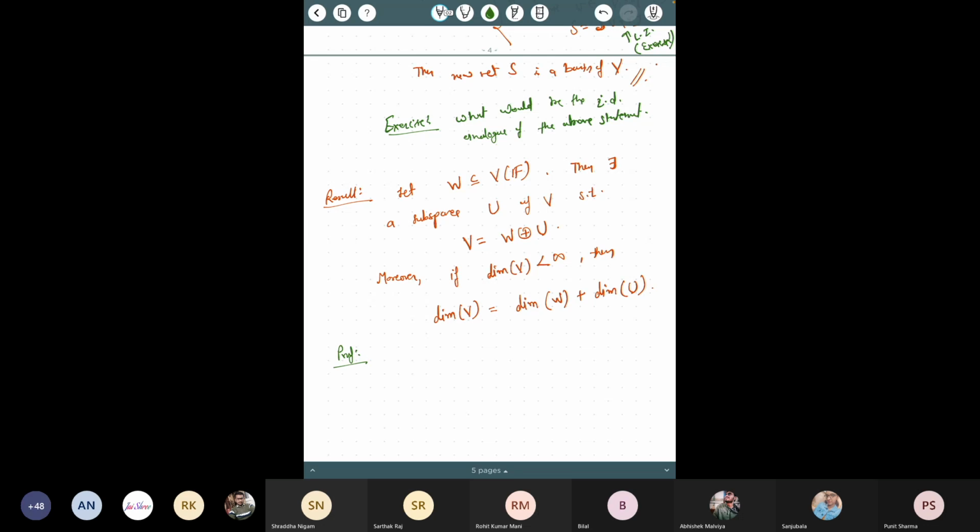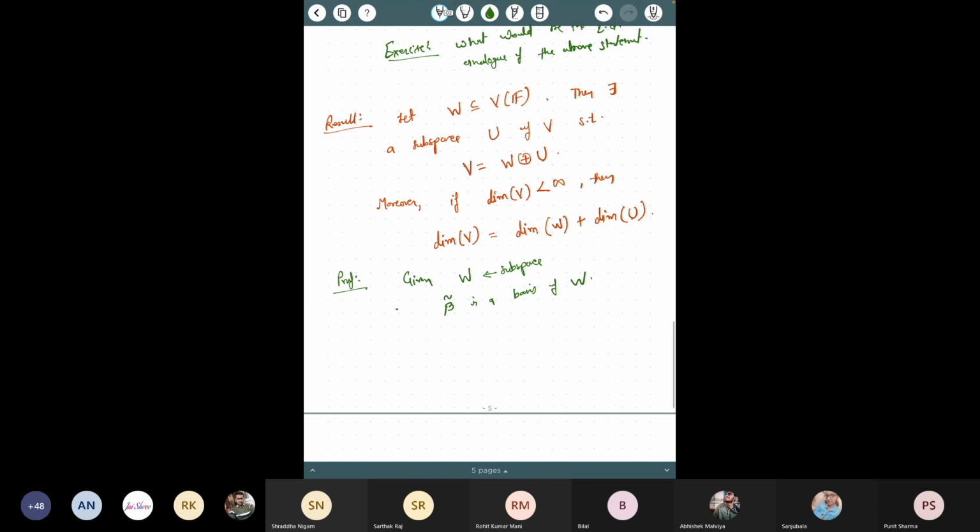So what he is saying is the following. What is given to us is that W is a subspace of V. Therefore, we know that there exists, let's say, B tilde, a basis of W. Now we have already seen one result: if W is a subspace and B tilde is a basis, this implies there exists a basis B of V such that B tilde is a subset of B.